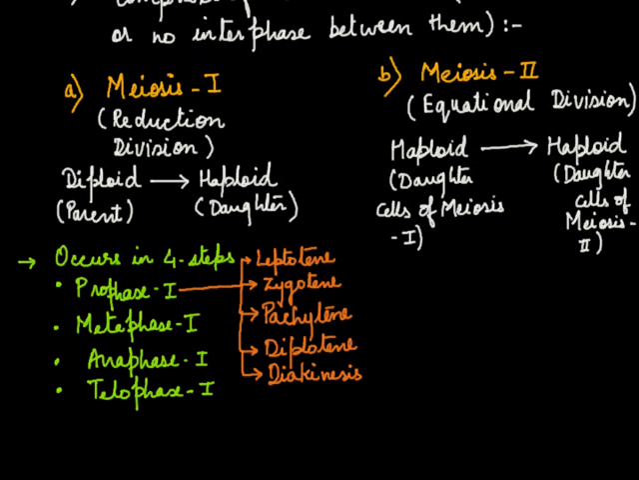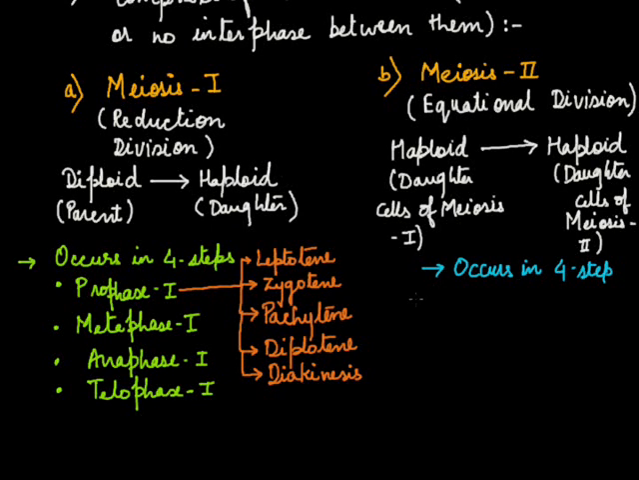Similarly, like meiosis 1, meiosis 2 also occurs in 4 steps, and the steps are the same as those of mitosis. Although meiosis 1 is different from mitosis, its main steps are the same as those of mitosis, but it is quite different from the mitosis process, because in this stage the diploid parent cell gets converted into haploid daughter cells.